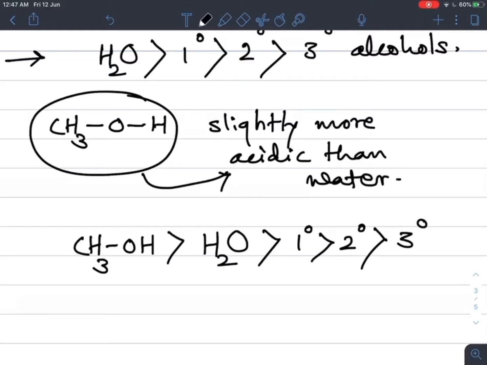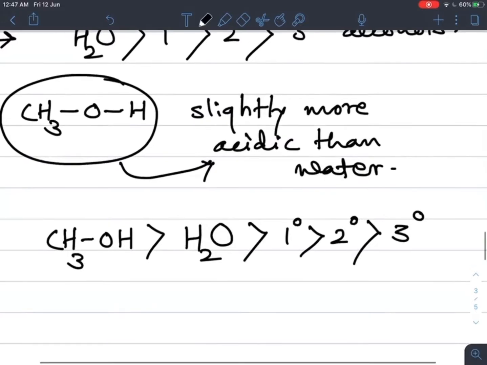It's very important, and questions are asked on this acidic strength many times. This methyl alcohol is highly acidic, having more acidic strength, meaning it easily donates H plus ion when it breaks the OH group, than water, than primary, secondary and tertiary alcohols. It is experimentally proved.